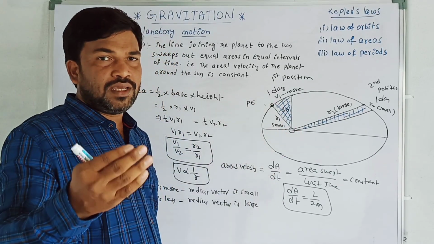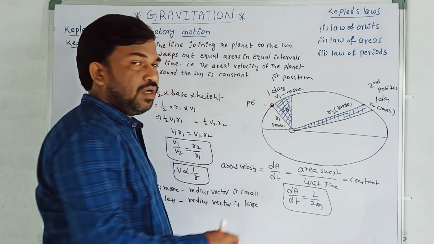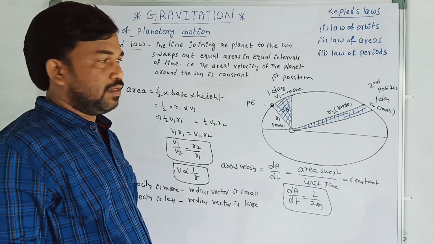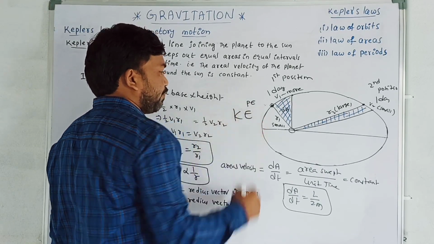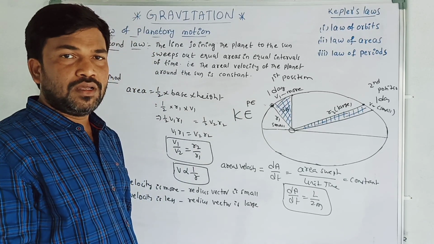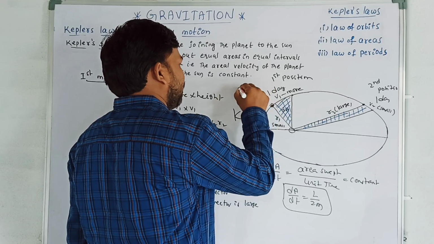Potential energy is equal to mgh, where h is like a height. Therefore, it is at a small distance, so the potential energy is less. Potential energy is less means kinetic energy is more. Kinetic energy is more means its velocity is more.